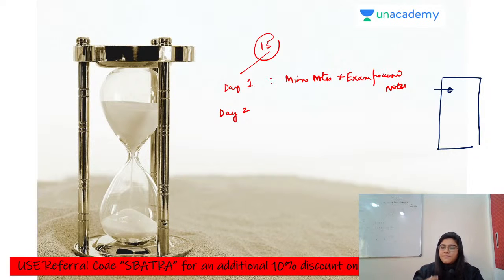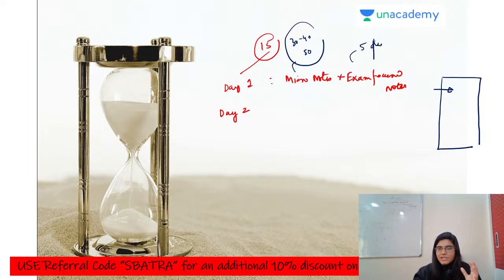Whenever you are doing previous year questions, there is a general trend that certain formulas are used in them, so you have to write down those particular formulas as well as all formulas in this sheet. This is the difference between micro notes and exam focus notes. Suppose your micro notes are 30 to 40 or maybe 50 pages in total from physical, inorganic and organic chemistry. You revise these micro notes as well as your exam focus note, and the exam focus note should be just around 5 pages.